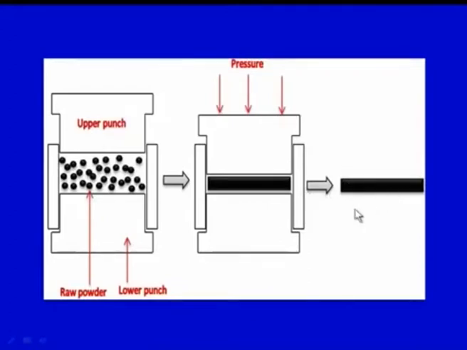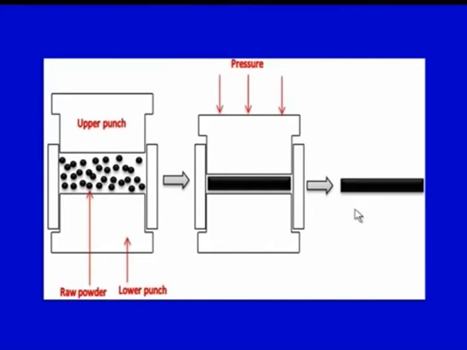So we have a solid shape in our hands now, and this part would be subjected to the subsequent operations to make it a usable ceramic product.